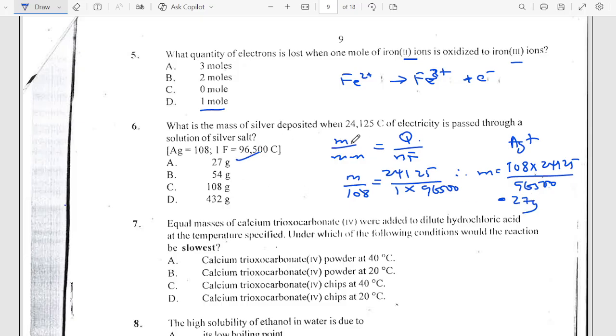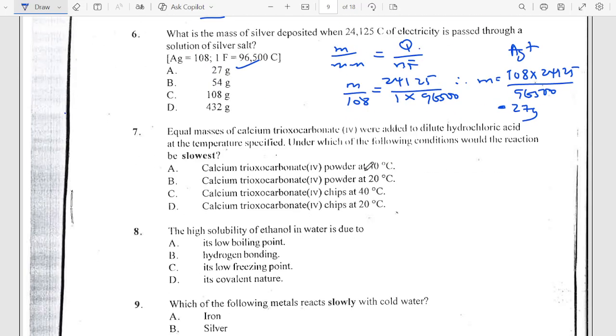which is exactly A. Now the next one says equal masses of calcium carbonate were added to dilute hydrochloric acid at the temperature specified. Under which of the following conditions would the reaction be the slowest? First of all, slowest, not fastest. Chips are slower than powder; powder reacts faster. Then lower temperature is slower than higher temperature; higher temperature reacts faster. So the answer is D.